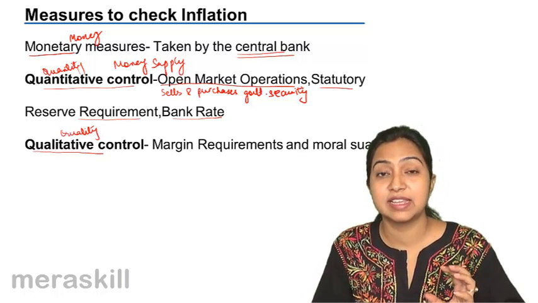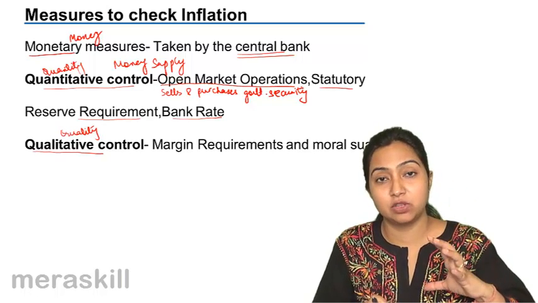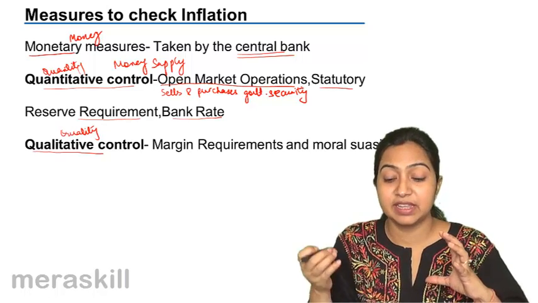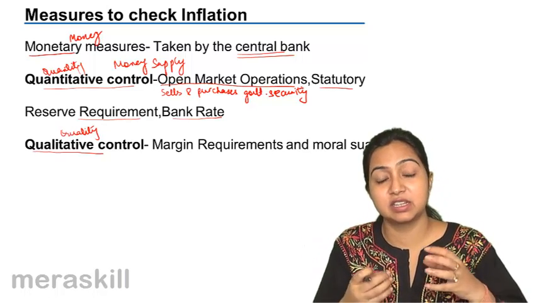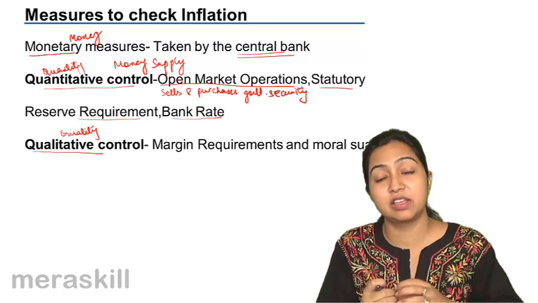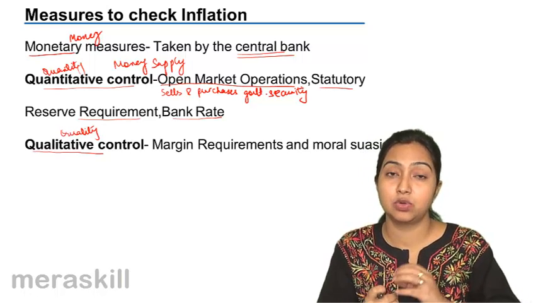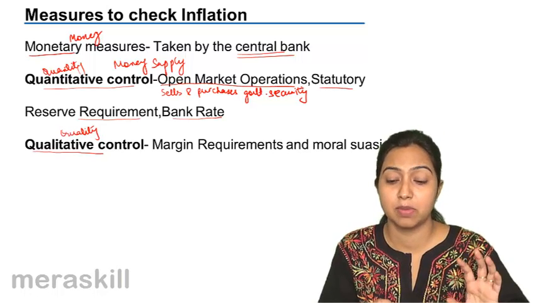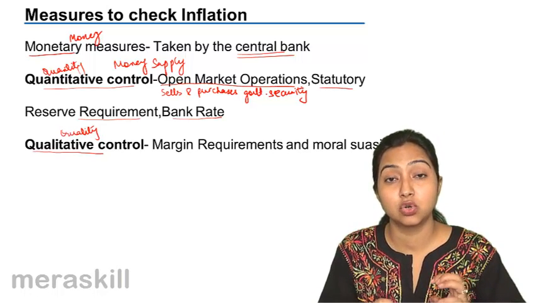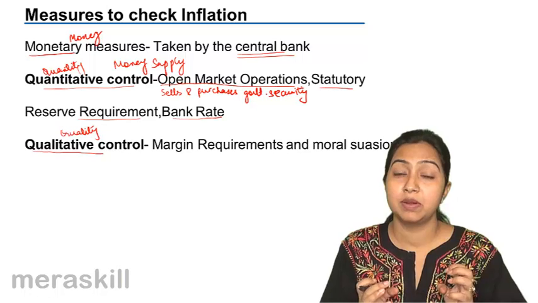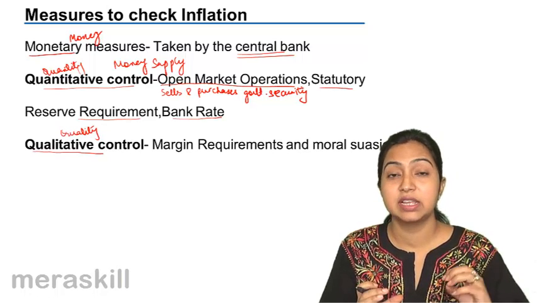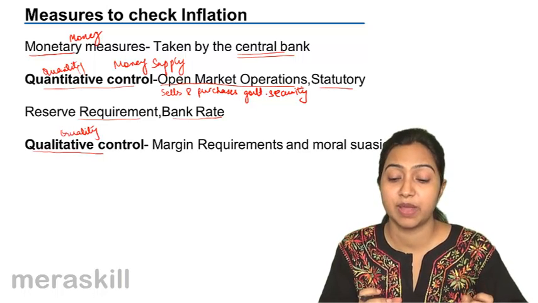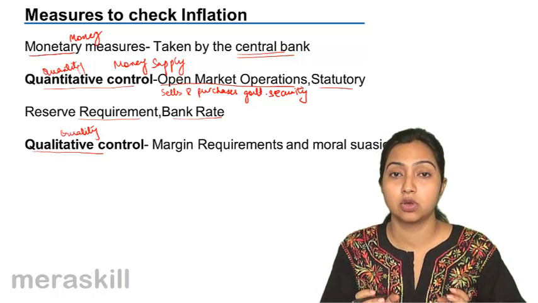So the central bank says, do not keep your money with yourself and do not use it for spending on consumer goods. Please invest. Please take these government bonds from us, you keep the bond, and after 5 years, we'll give you a good rate of interest and you will get your money back. This is how you can control the money supply. So more and more people will be interested in buying those bonds. They will invest their money. They'll have less money in their hands to spend. These are open market operations.